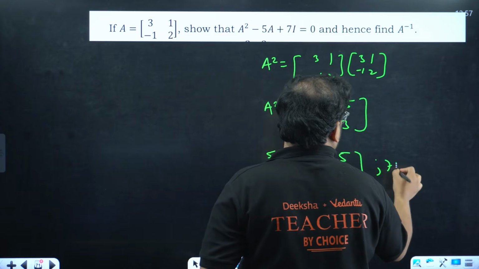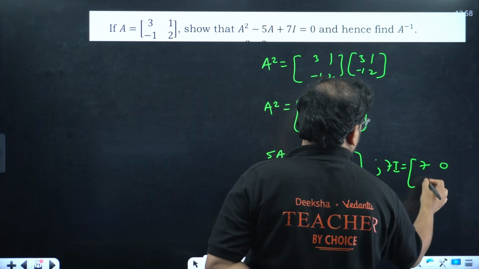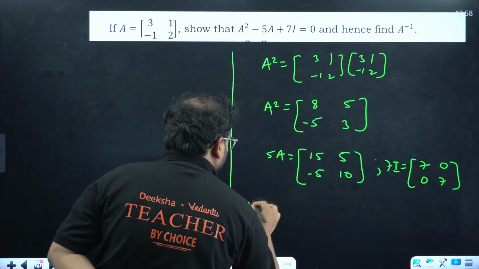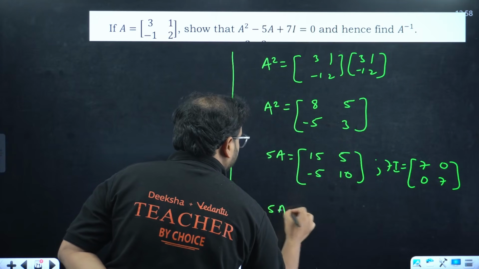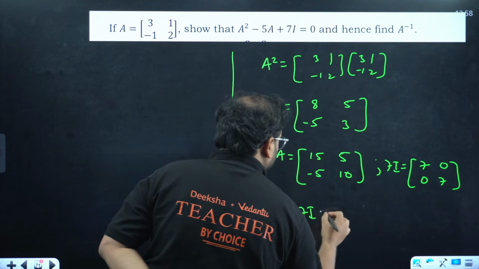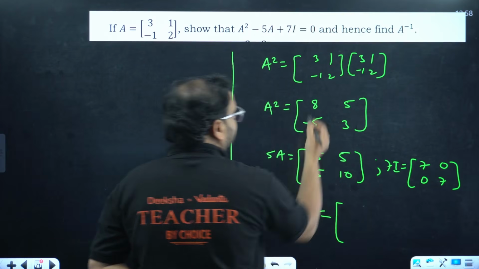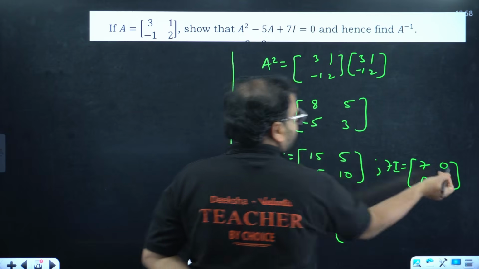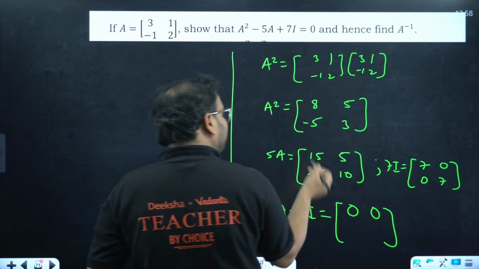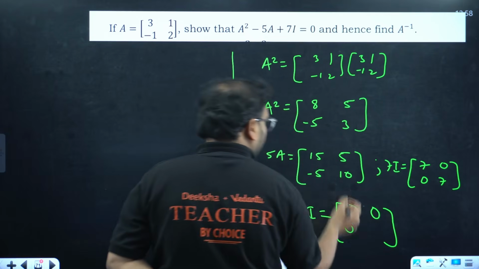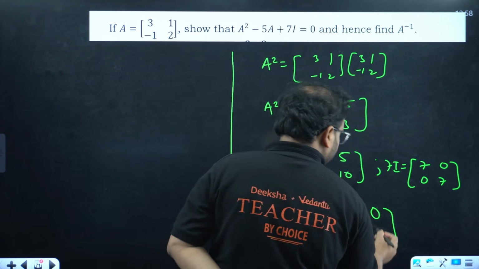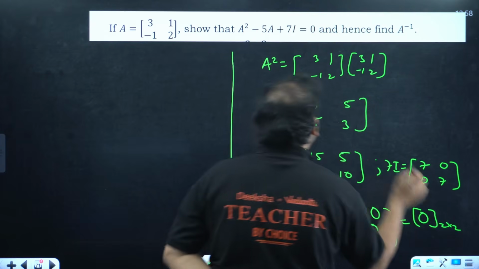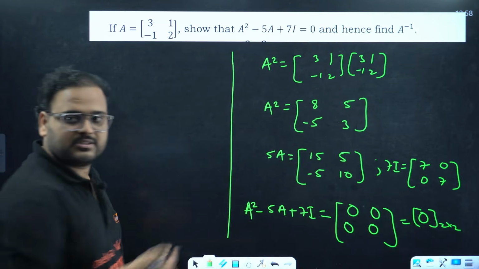Let's do 7I now. 7 0 0 7. Let's do the equation that they've given. To prove it, A square minus 5A plus 7I. Check it out. 8 minus 15, that's minus 7 plus 7, 0. 5 minus 5 is 0 plus 0, 0. Minus 5 minus of minus 5, so 0 plus 0. 3 minus 10 is minus 7 plus 7, 0. This is coming as a 0 matrix of order 2. So proven. This is verified.